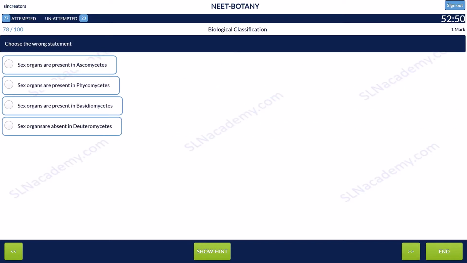Question 78. Choose the wrong statement. Option 1, sex organs are present in Ascomycetes. Option 2, sex organs are present in Phycomycetes. Option 3, sex organs are present in Basidiomycetes. And option 4, sex organs are absent in Deuteromycetes. In Basidiomycetes, sex organs are absent. And the answer is option 3, sex organs are present in Basidiomycetes.